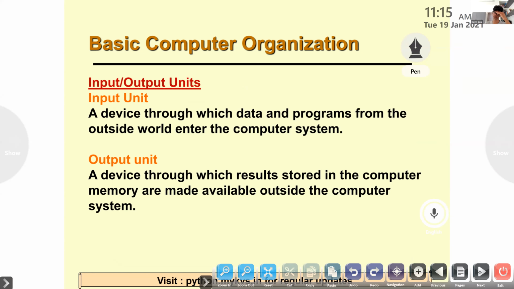Write down: functional components of computer. Read. How to read? No, you have to draw the diagram in your book. Whatever I asked you is correct.